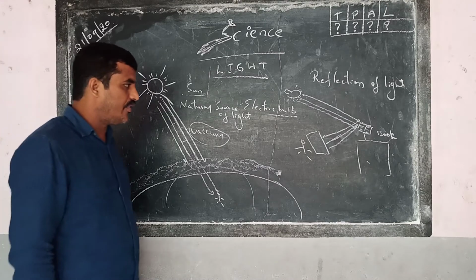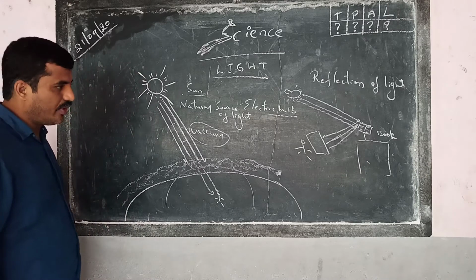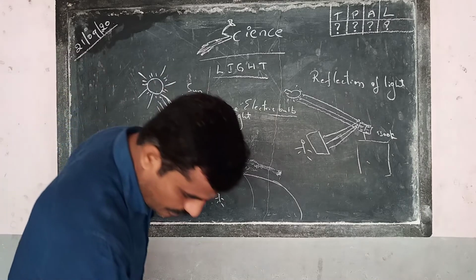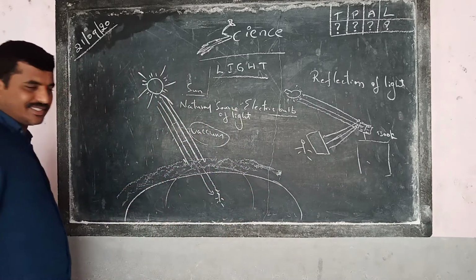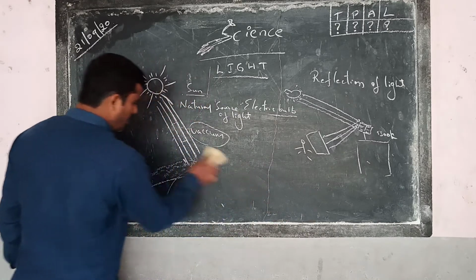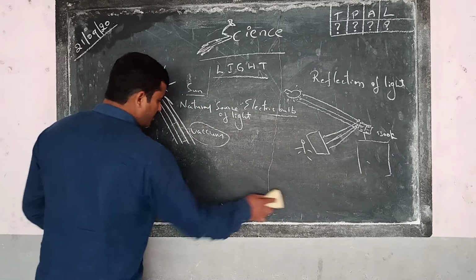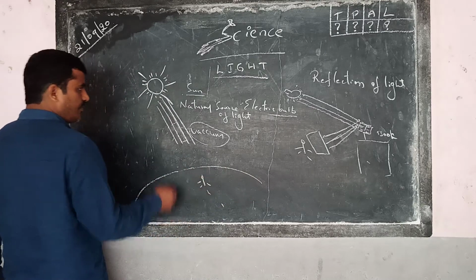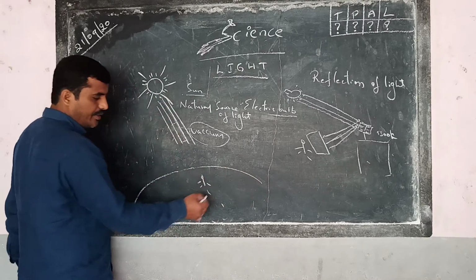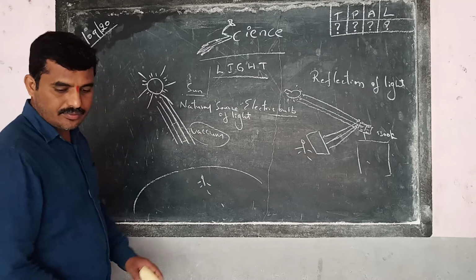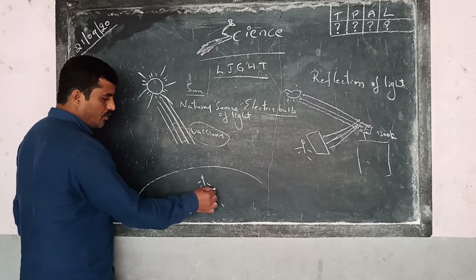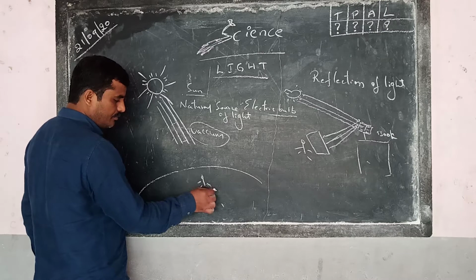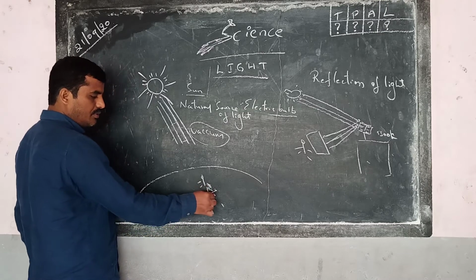Now, we will understand how we get shadows. Okay, remember this point, we'll discuss it again. How do we get shadows? Of course, take the same point: when you are on the earth and the sunlight falls on you, behind you, at midday, what can you see? You can see your shadow. You can see your shadow here in the room.